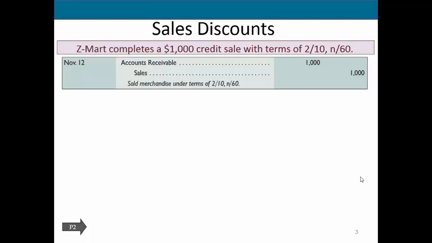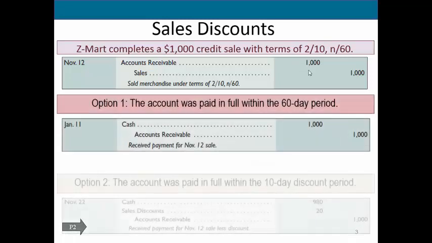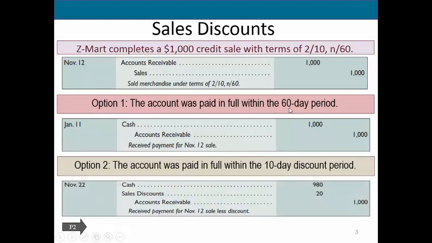Here we have a credit sale, and the terms are 2/10, net 60. A 2% discount will be given to our customer if they pay us within 10 days. Otherwise, they can pay us the full amount in 60 days. So originally, we go ahead and recognize accounts receivable for $1,000 and sales of $1,000. Now, we're looking at 2 different scenarios. If they paid in 60 days, they owe us the full amount. So this is pretty simple. We simply show cash for $1,000 and accounts receivable reduced for $1,000. But let's look at the other scenario.